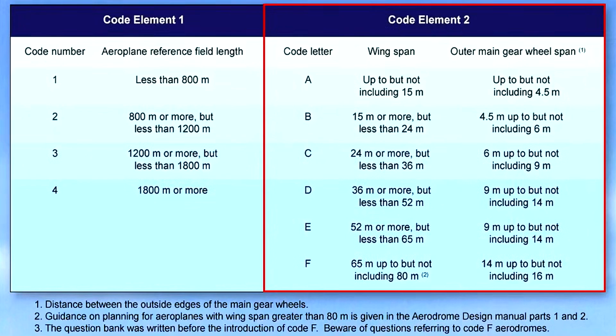Element 1 is a number based upon the aeroplane field reference length, which we will explain shortly. And element 2 is a letter based on the aeroplane wingspan and outer main gear wheel span, the furthermost distance between the outer edges of the wheels in the main gear. Any particular specification will refer to the more appropriate of the two elements or a combination of the two.